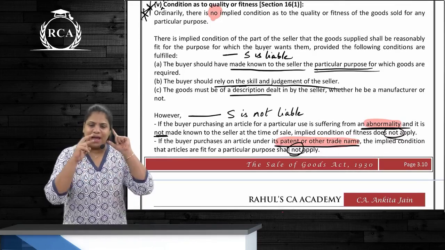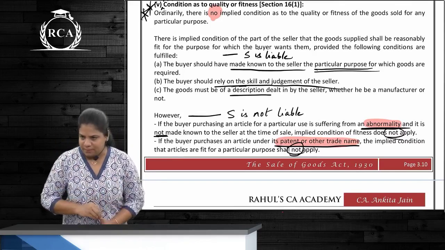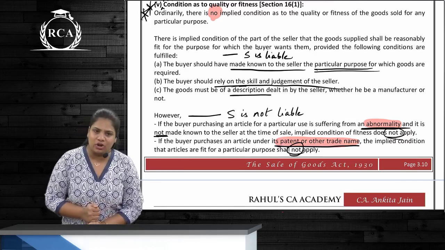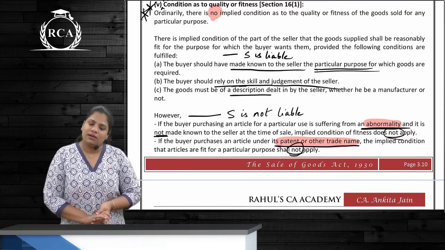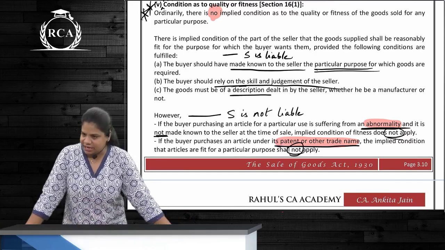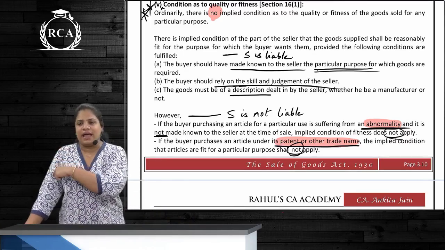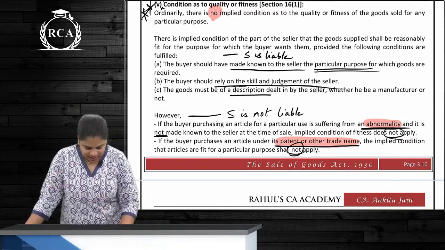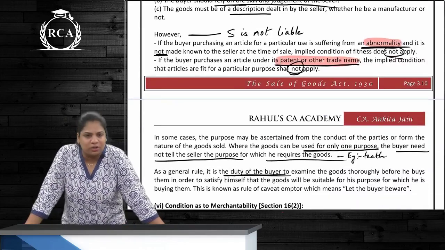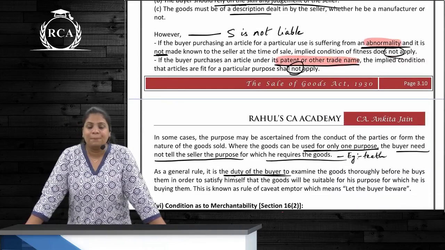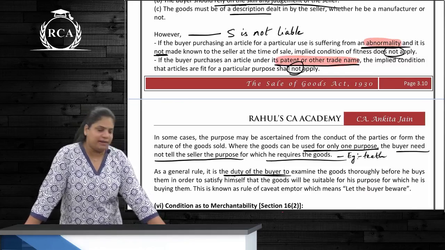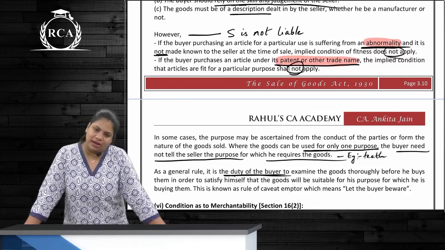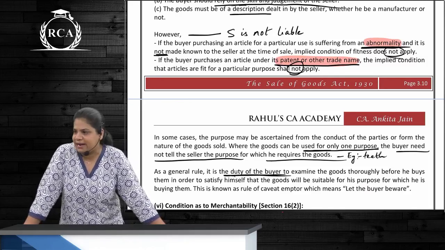Okay, first case, the buyer has expressly told the purpose, stated the purpose. Second case, buyer relies on the skill and judgment of the seller. And third is where seller deals with goods of that description. Technically speaking, all the exceptions that we read of caveat emptor will apply over here, correct? In these 2 cases, seller is not going to be liable. Those 2 cases are, firstly, buyer suffers from an abnormality which is not made known to the seller, and second case, buyer purchases the goods only with a trade name or a brand name, correct?